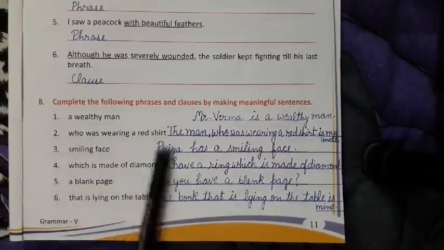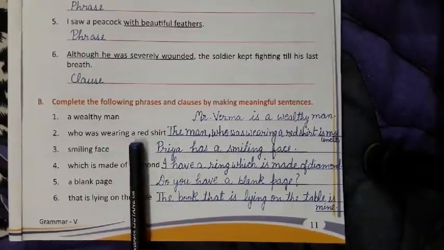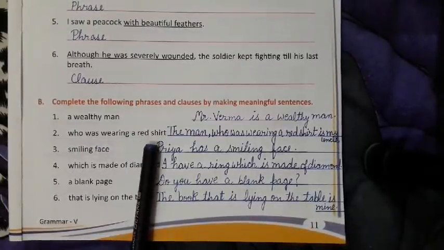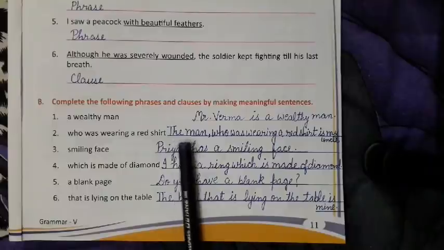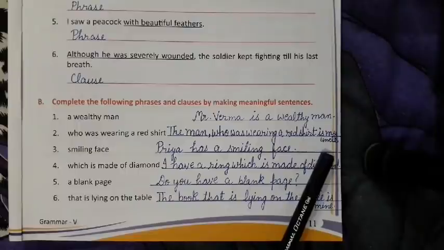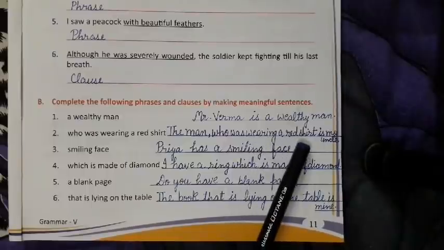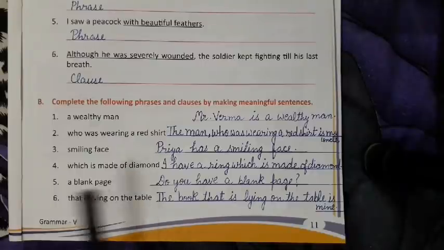Second is, who was wearing a red shirt? First of all, tell me, is it a phrase or clause? Okay, I know all of you know this is a clause, because we are getting the subject and predicate. So, who was wearing a red shirt? One sentence I have made here: the man who was wearing a red shirt is my uncle. Clear? Come to the next question.